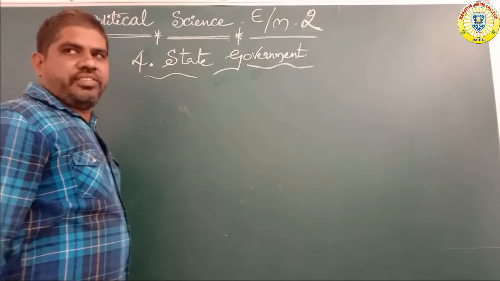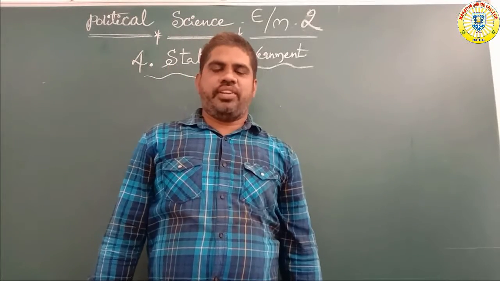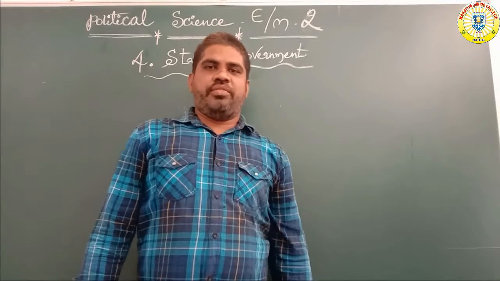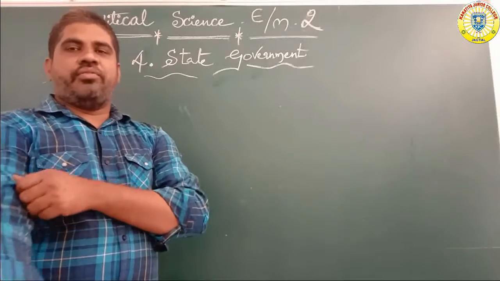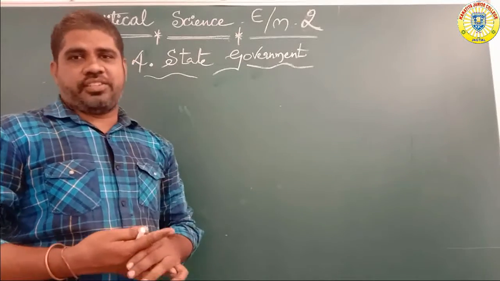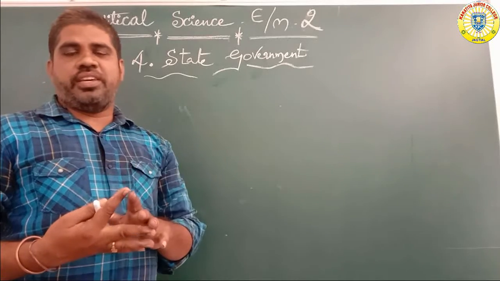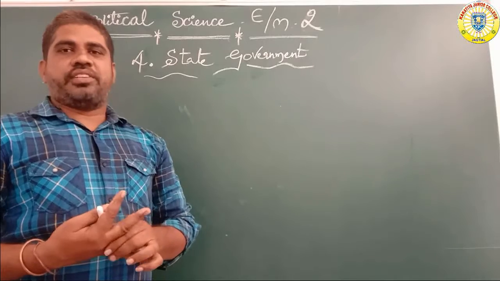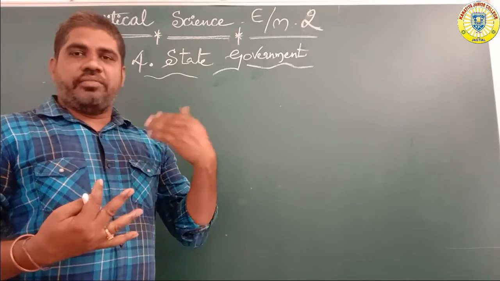Yesterday and previous days we discussed chapter 3, Union Government. Topics we already know: the president's role and functions, and the main important functions and powers of the governor. Yesterday we discussed the powers and functions of the governor.